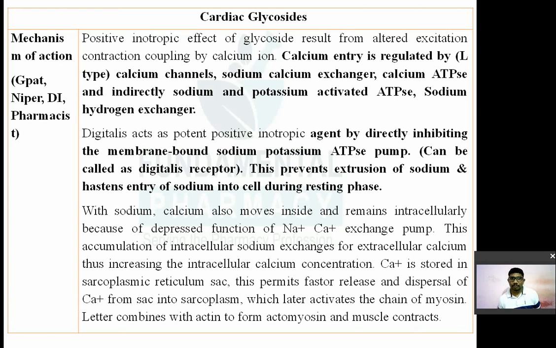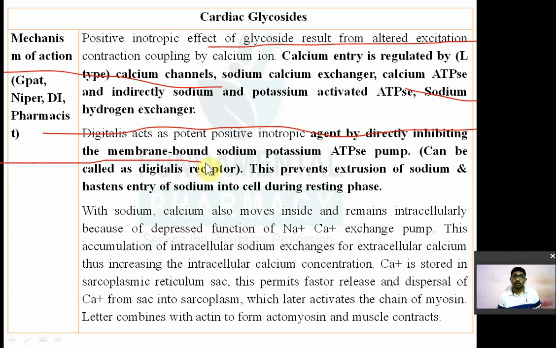So mechanism of action of cardiac glycosides. They have a positive inotropic effect, which means they increase the force of contraction. The positive inotropic effect of cardiac glycosides is a result of the alteration of excitation and contraction coupling by calcium ion. Calcium entry is regulated in the cell by the L type calcium channel, sodium calcium exchanger, calcium ATPase, and indirectly by potassium activated sodium potassium ATPase pump and sodium hydrogen exchange pump. So digitalis will act as a potent positive inotropic drug by directly inhibiting the membrane bound sodium potassium ATPase pump.